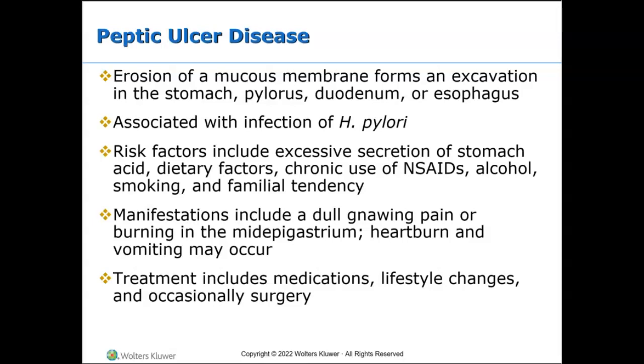Sometimes levofloxacin or tetracycline, those kinds of things, right? Those antibiotics. Also, medications that block acid production obviously would be utilized that will promote healing. So like a proton pump inhibitor or PPI, which will help reduce the stomach acid by blocking the action of the parts of cells that produce acid, right?